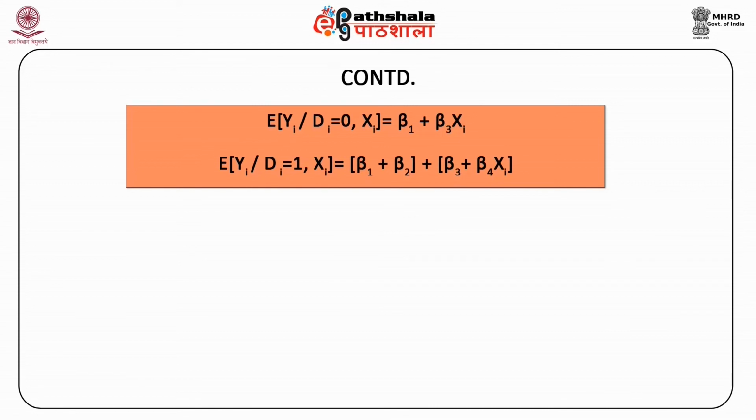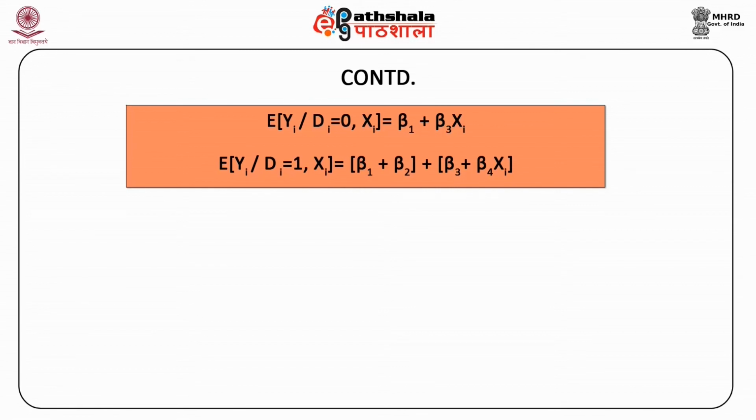Similarly, when we take the conditional expectation of the above equation for dummy variable with di equal to 1, we get expected value of y1 given di equal to 1 and xi being constant equal to beta 1 plus beta 2 plus beta 3 plus beta 4 xi.